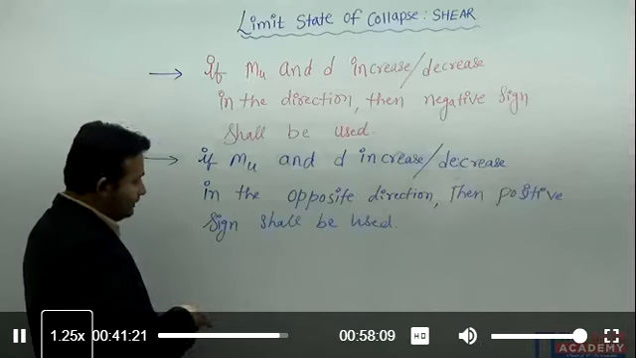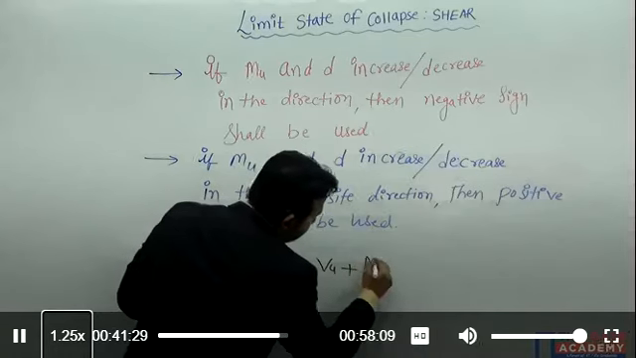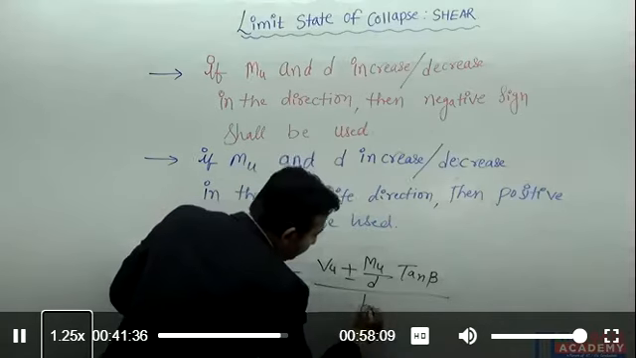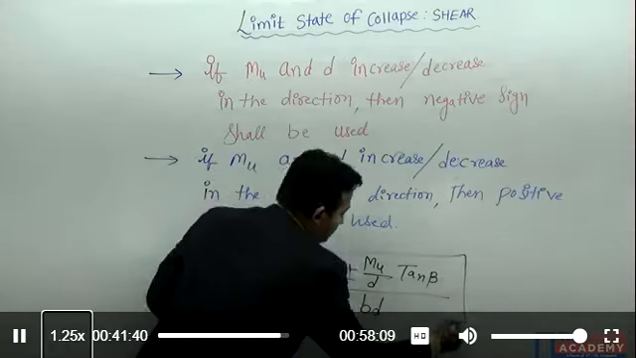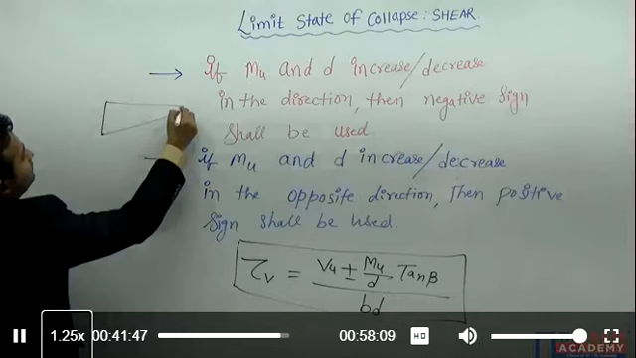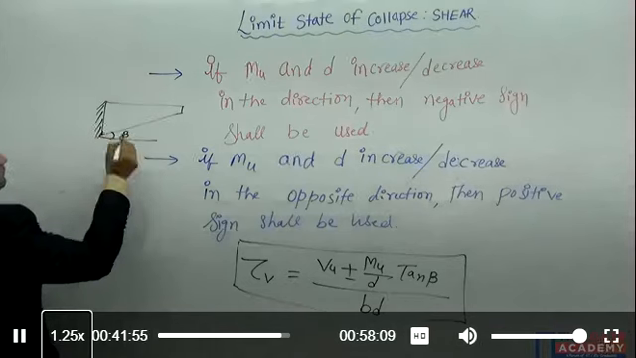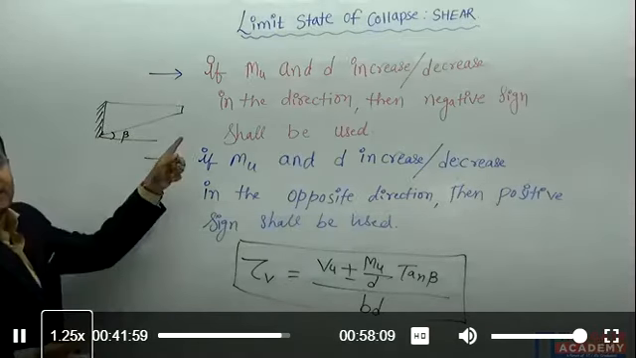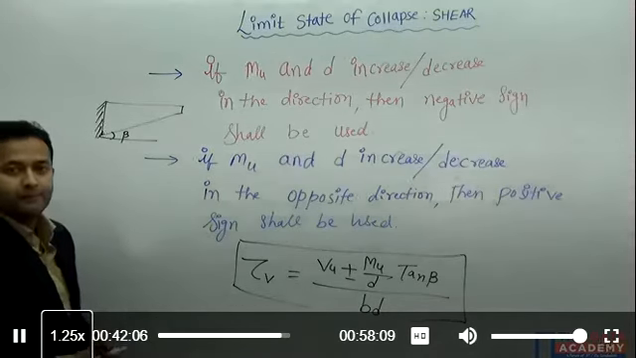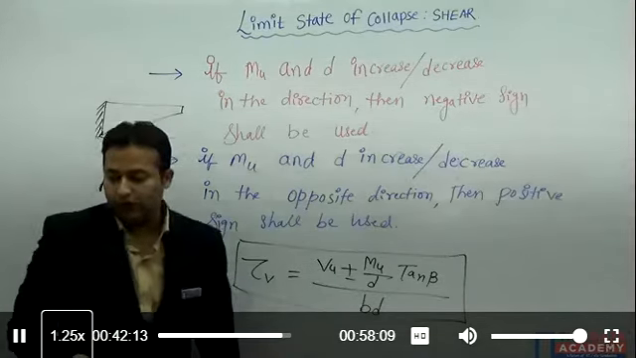Formula already we have discussed. And the formula is tau V equal to Vu plus minus Mu by d into tan beta divided by bd. What is beta? Beta is the angle. Suppose this is the depth. This is one member where the depth is varying. So beta is this angle, the angle of varying depth. Right? This is the beta angle. So easily we can calculate tan beta, no problem. Perpendicular divided by base. Right? So this is the formula, a very important formula.